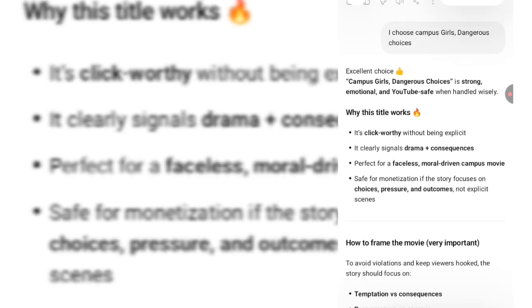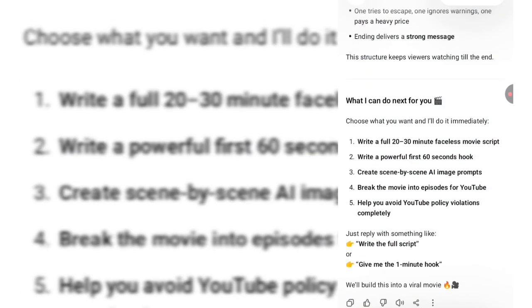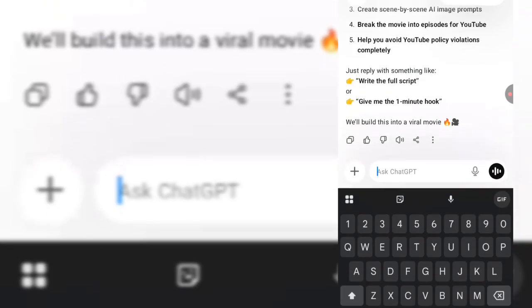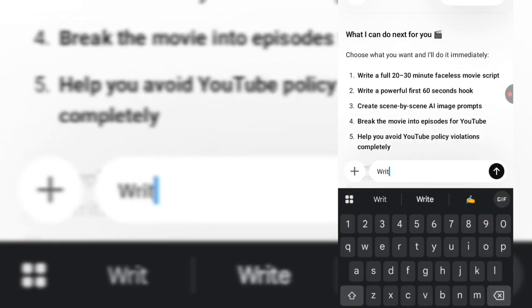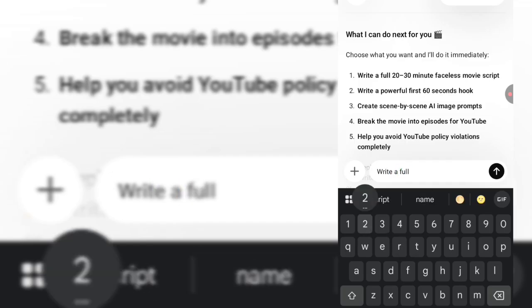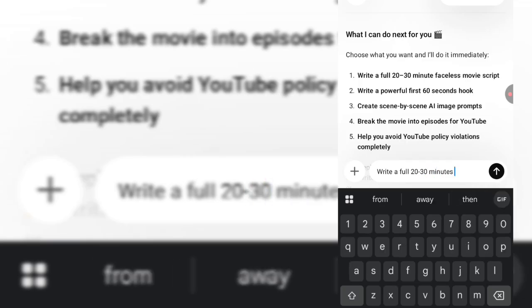So ChatGPT said Campus Girls Dangerous Choices is strong, emotional, and YouTube safe when handled wisely. Why this title works: it's click worthy without being explicit. So I'm just going to tell it, write a full 20 to 30 minutes movie script.